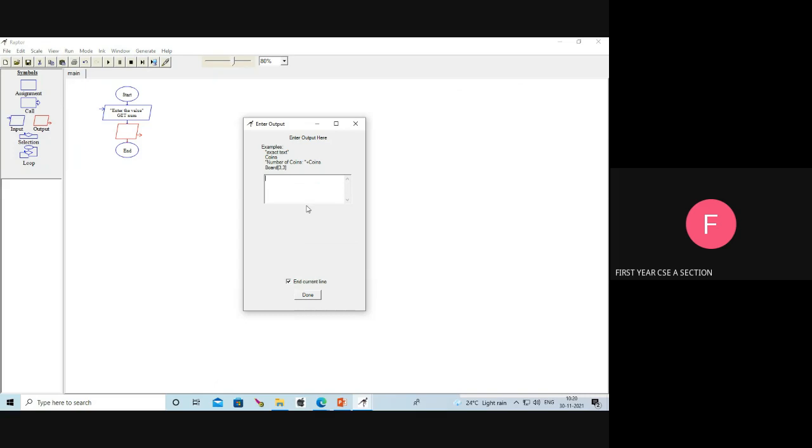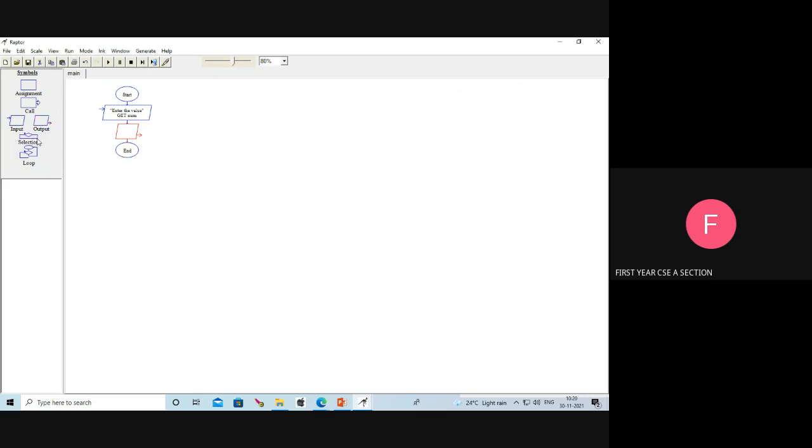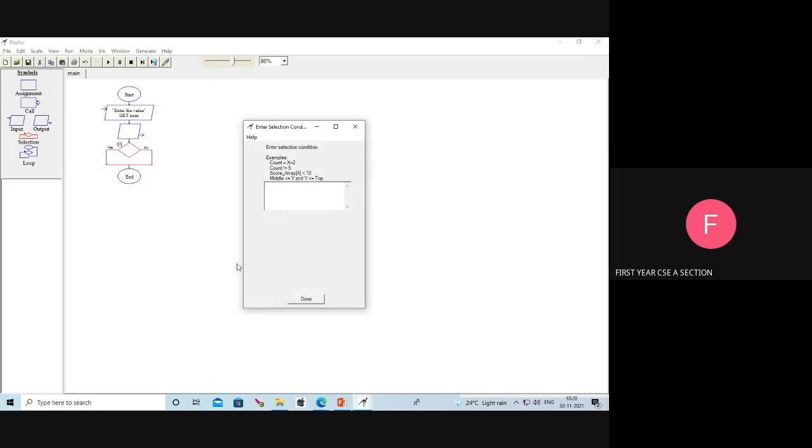For that we need to give the selection operation. So selection. Here num modulus 2 equal to 0.